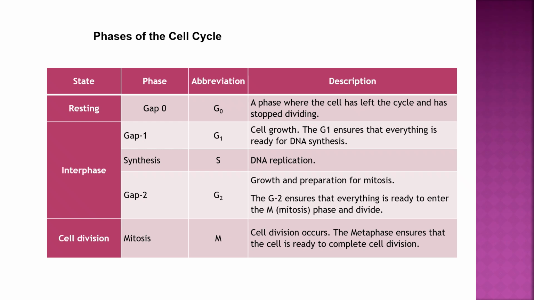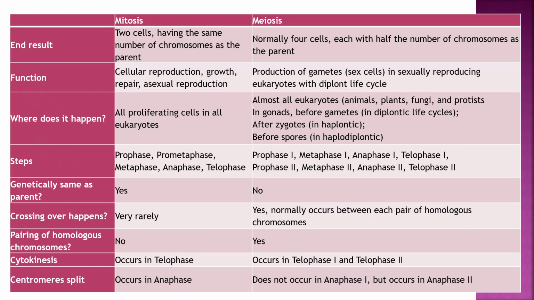Then cell division, mitosis, M: cell division occurs. The metaphase ensures that the cell is ready to complete cell division. End result: mitosis gives two cells having the same number of chromosomes as the parent. Meiosis normally gives four cells, each with half the number of chromosomes as the parent.